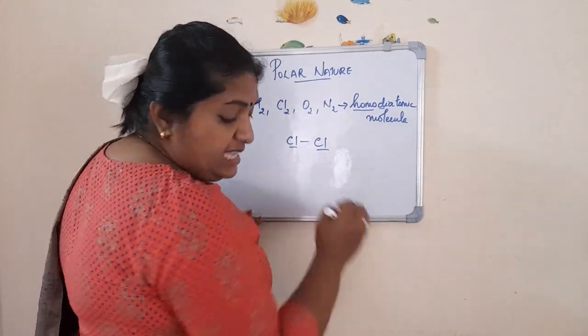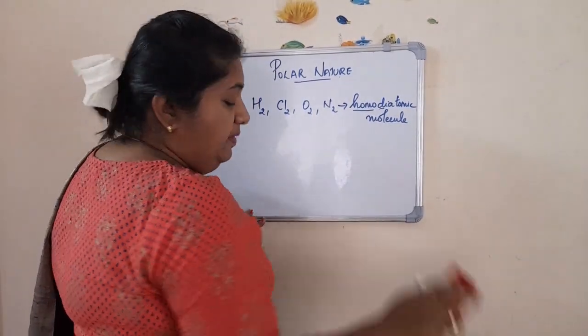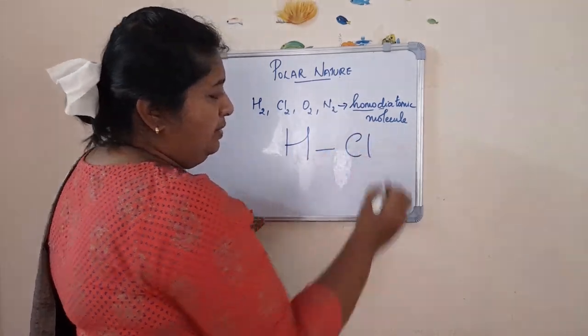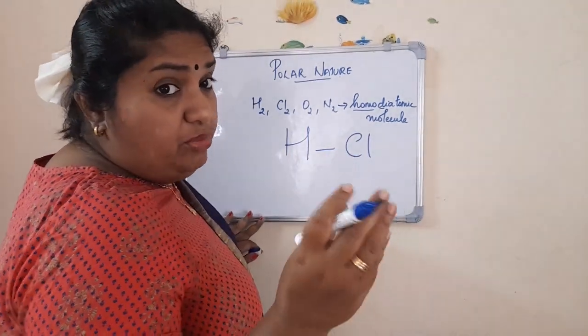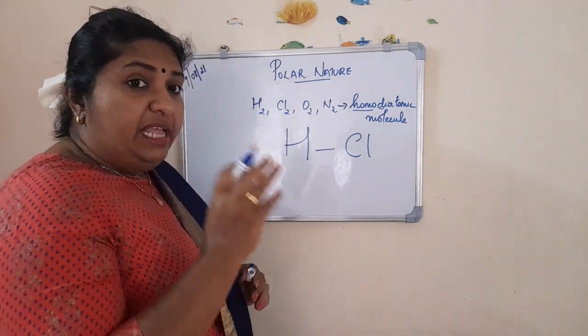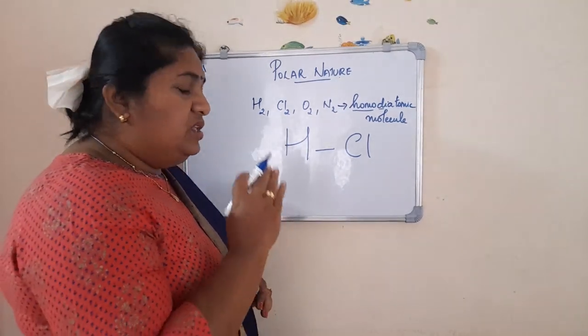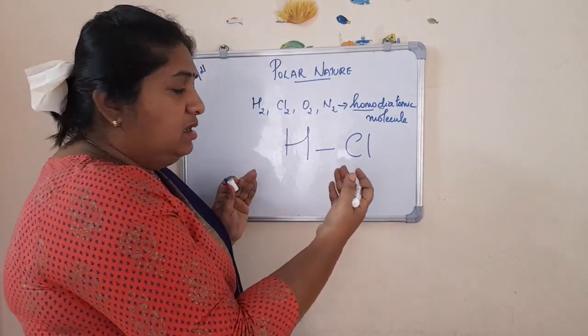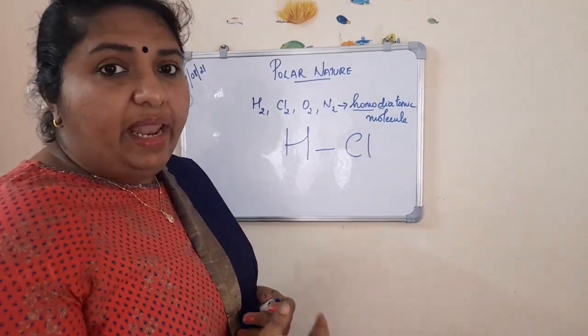Now, for example, I am taking hydrogen and chlorine, the bonding between them. We have studied why they share their electron through covalent bonding.